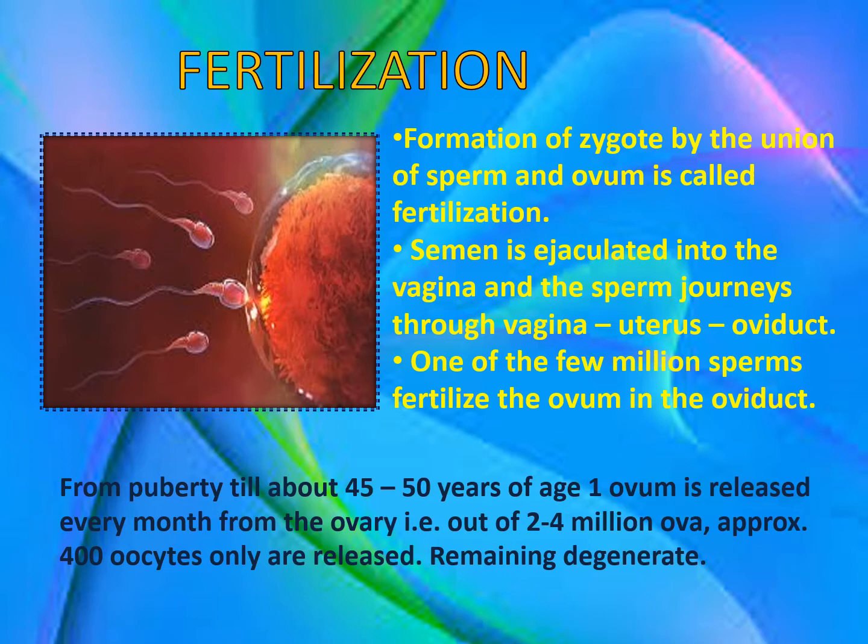Now from puberty till about 45 to 50 years of age, every month one ovum is released. That is about 2 to 4 million ova, 2 to 4 million eggs approximately. Only 400 are released into the oviduct in the female, and the remaining degenerate or get destroyed by themselves.